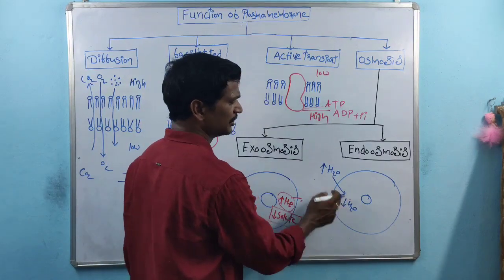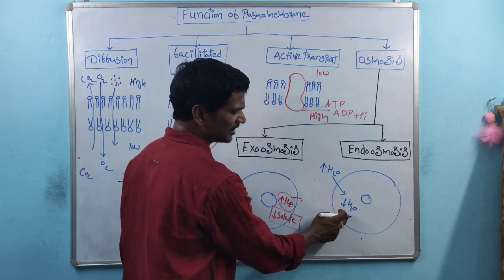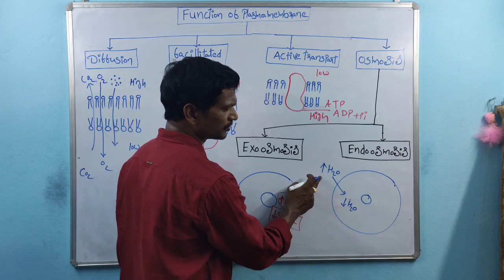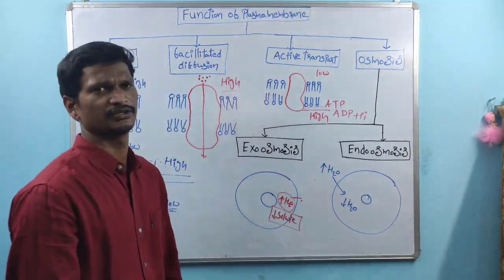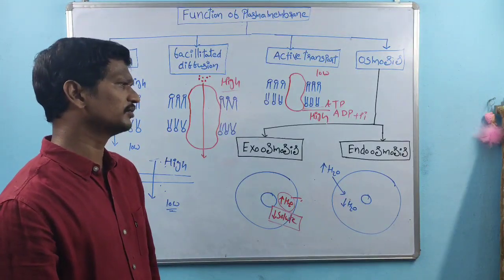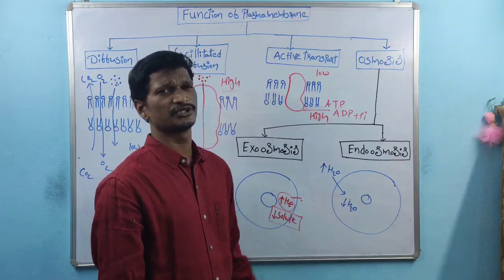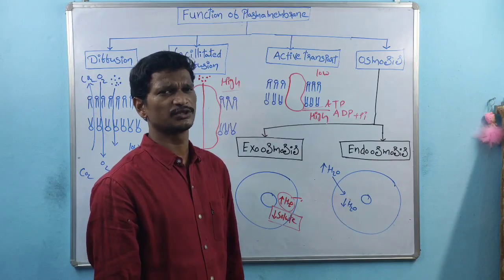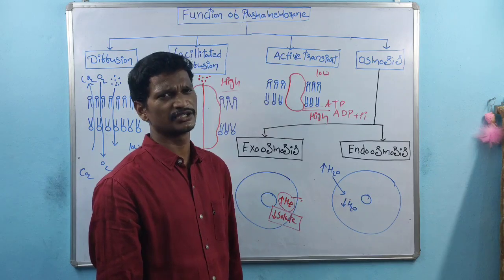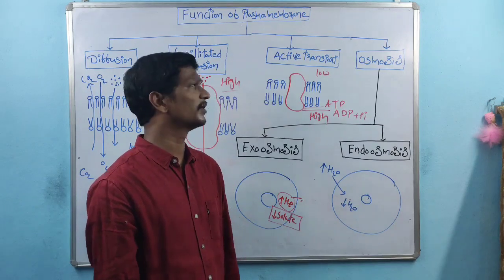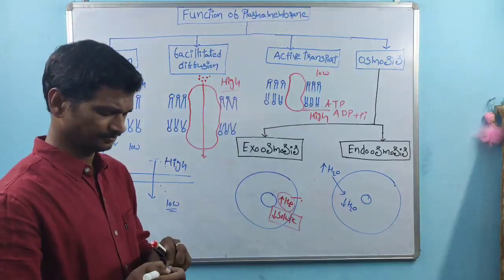Here outside to inside. This is the low solute concentration. This is the high solute concentration. So water molecules are transported from low solute concentration to high solute concentration. This is the endoosmosis process. So in osmosis, the water molecules are transported from water high concentration region to water low concentration region through the semi-permeable membrane. The process is called osmosis, right?